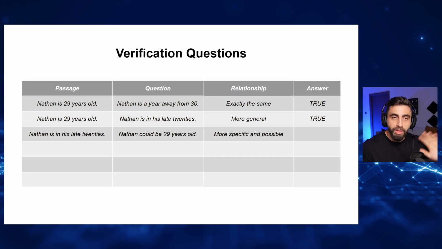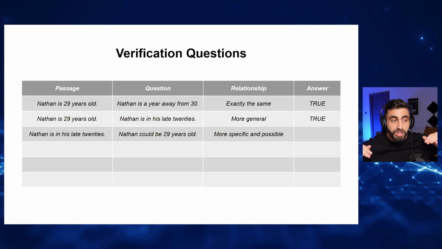Let me give you another example so you understand. When you say Isa likes to play sports, this is in the passage. In the question, Isa maybe likes to play football. Maybe basketball. Yes, because of the word maybe or the word could be in this case.